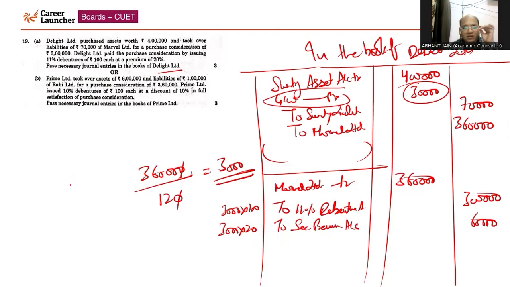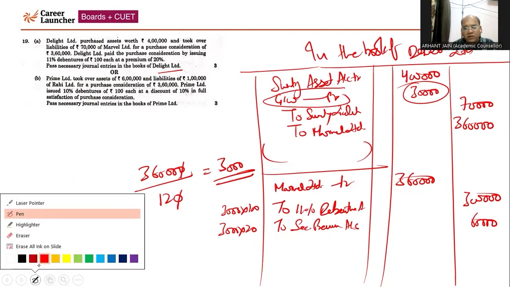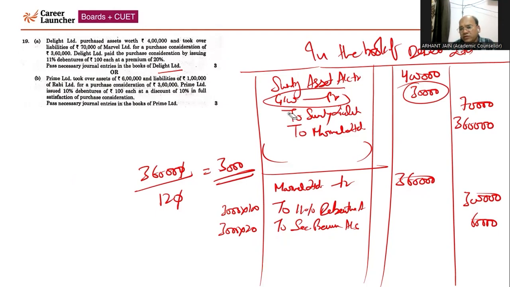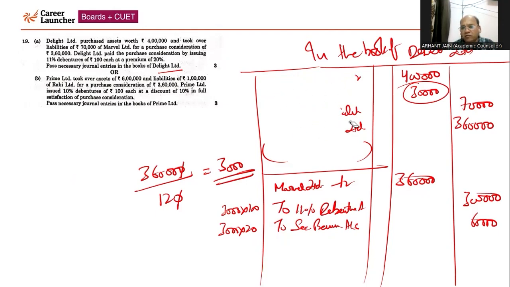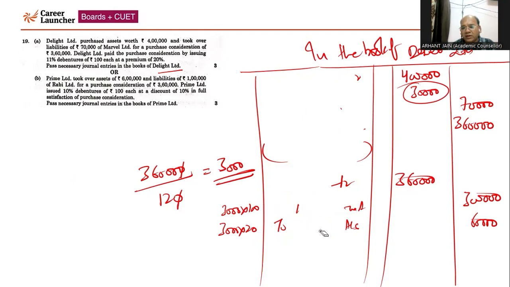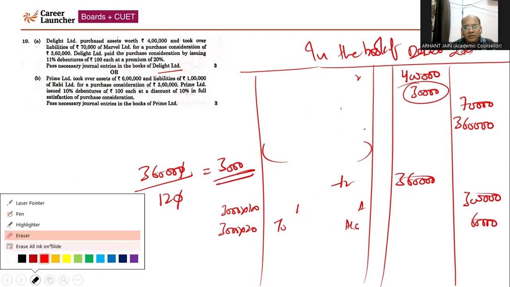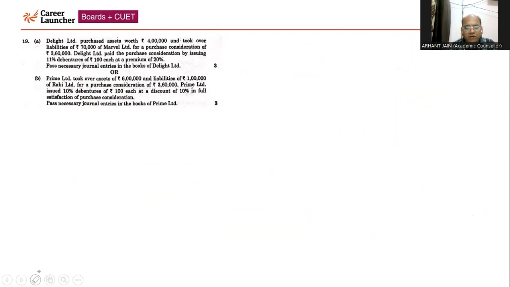Now I'm going to discuss part B of this case, which is given as an internal choice. You are required to attempt either part A or part B, not both. So in this case, we are going to solve this question once again with respect to the next part, Prime Limited. So in the books of Prime Limited, we are going to discuss the next part. Again, you need to prepare the format of the journal. You know how to prepare, I'm not going to waste your time.